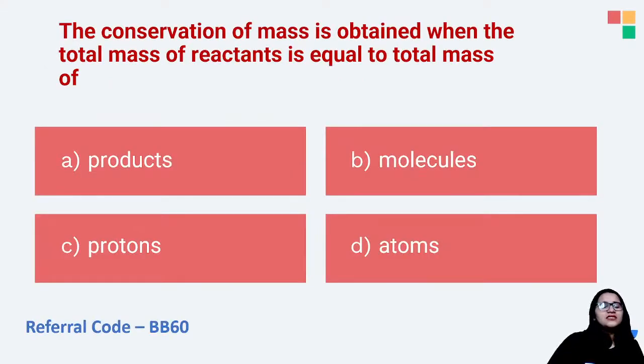So this is a very easy question. If you wish you can answer in the chat section. The conservation of mass is obtained when the total mass of reactant is equal to total mass of dash.